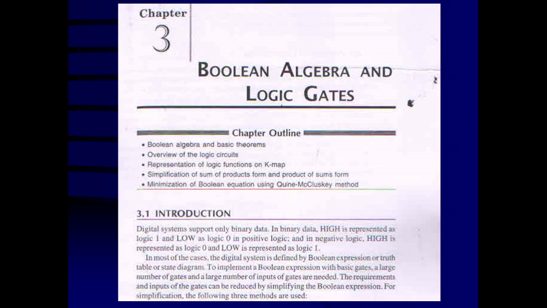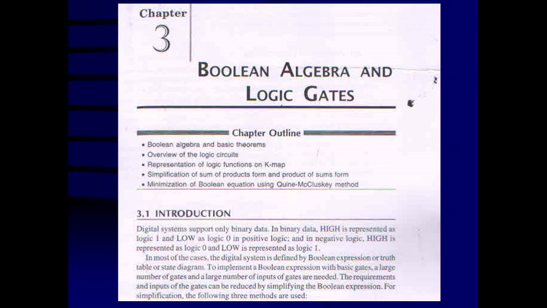A high level of voltage represents logic 1, binary 1, and a low level of voltage represents binary 0 or logic 0. In positive logic this is so; in negative logic it is just reverse, that is, high level corresponds to logic 0 and low level corresponds to logic 1.